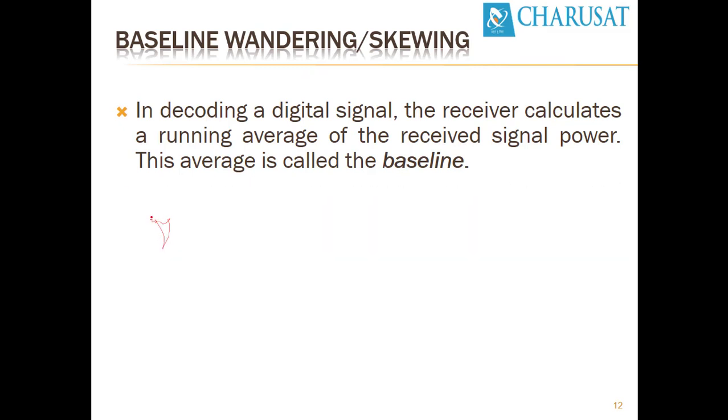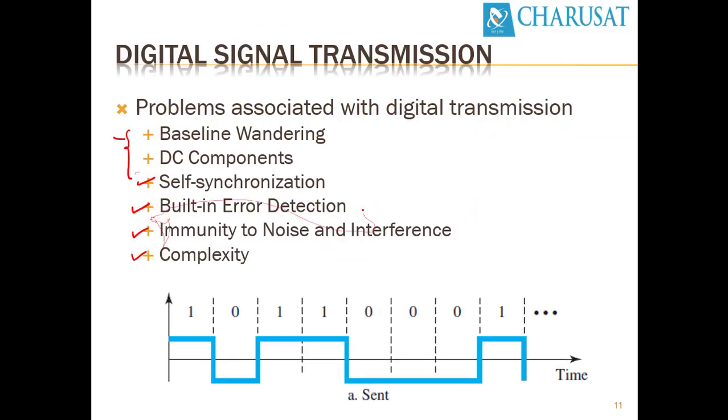Built-in error detection: the signal has to be such that it can detect signal errors automatically. That is known as built-in error detection, which we will see in block coding and scrambling techniques. The next is immunity to noise and interference. Signals should be such that they are immune to noise and there is very low interference. Complexity to generate these signals is very easy in the simple case.